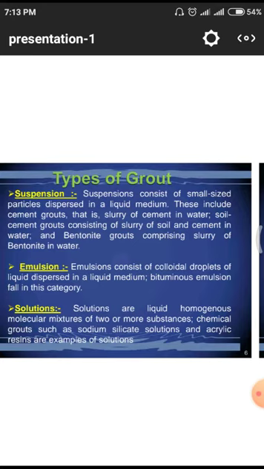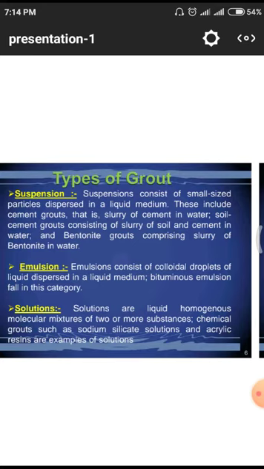These include cement grouts, a slurry of cement and water; soil cement grouts, consisting of a slurry of soil and cement in water; and bentonite grouts, comprising a slurry of bentonite in water. All those are different kinds of suspensions we regularly use for the purpose of filling gaps.